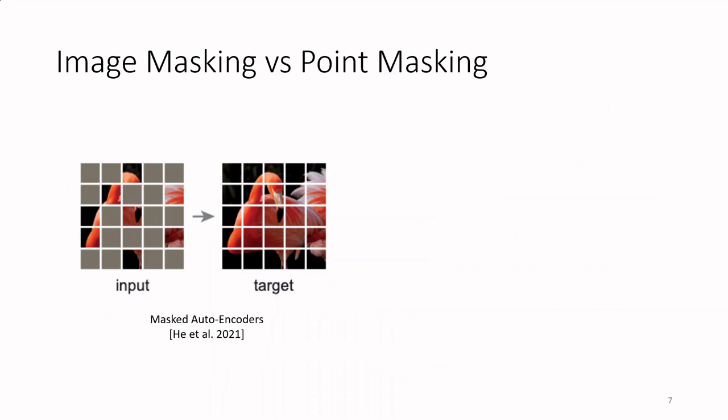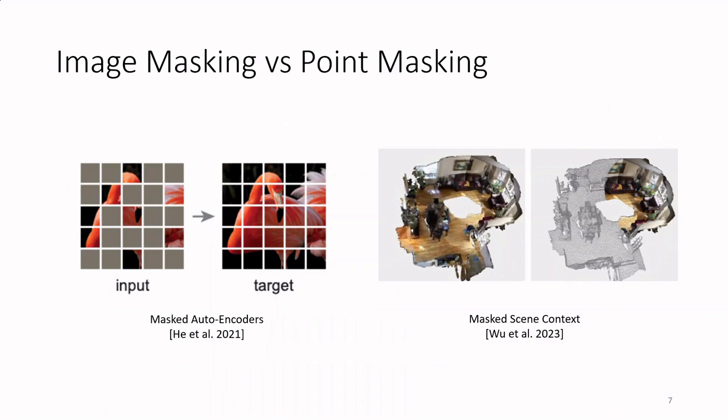If we look at mask-based self-supervised methods for images, those hide some parts of the image, and the model has to infer those from the remaining ones. But in point clouds, if we mask the colors as existing works do, we can still easily infer those from the geometry, simplifying the reconstruction objective.